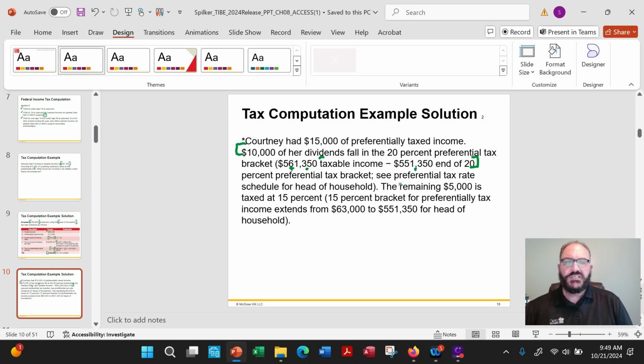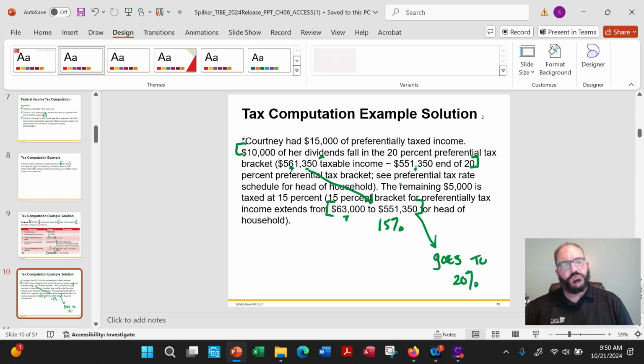Okay, and that's from 63,000. Look how crazy this is. From 63 to 551. Okay, so see, because she's right on the cusp, we'll take a look at these two numbers. So 5%, 15% here, and then anything above this then goes to 20%.